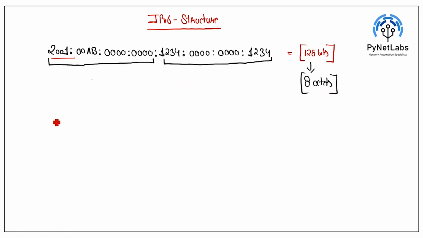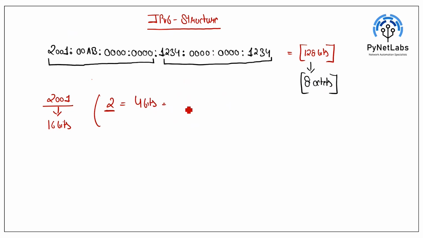Now here, guys, see this 2001. If I separately mention this 2001, it is going to consist of 16 bits in total, where this single 2 represents 4 bits.